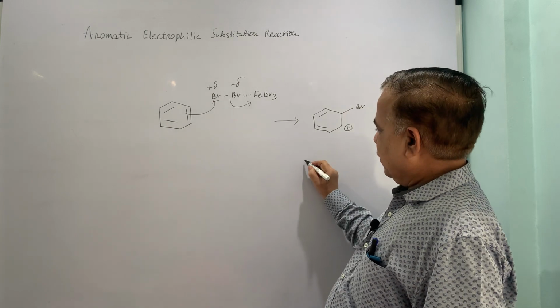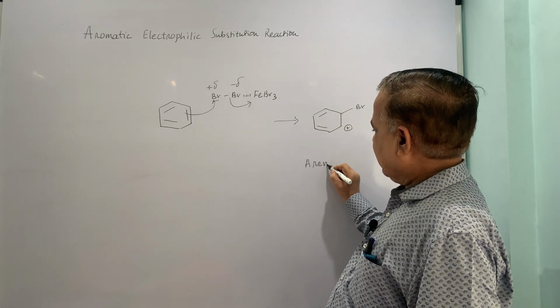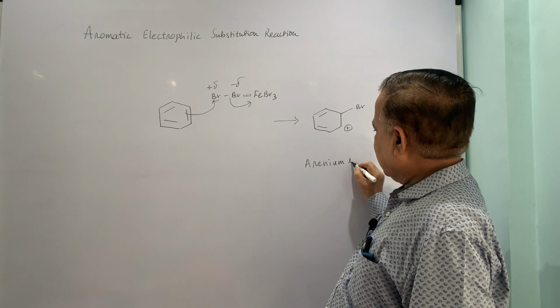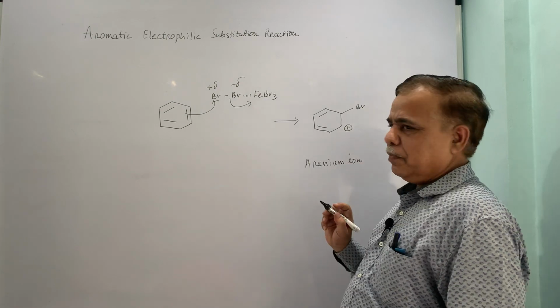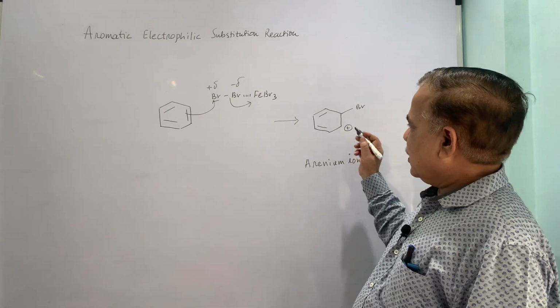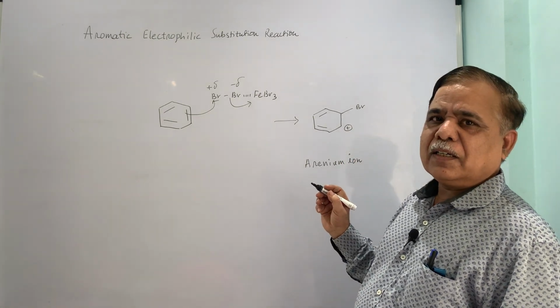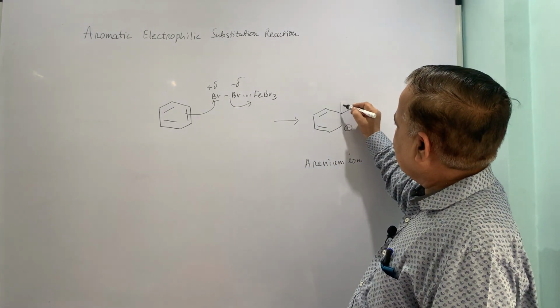Initially you get the arenium ion. We have already seen this arenium ion formation. This enjoys delocalization and therefore it is stabilized.